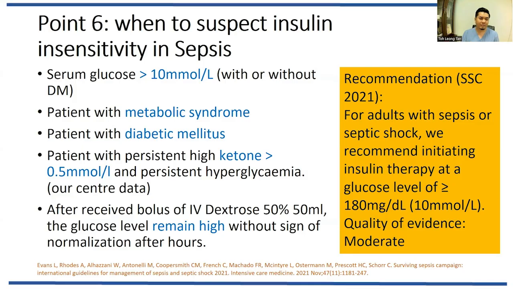This is important because glucose plays a very important role in sepsis management. High glucose means that the patient is insulin insensitive. Maybe the cell is lacking glucose because the glucose cannot go into the cell. The recommendation of Surviving Sepsis Campaign 2021 for adults with sepsis or septic shock is that we recommend initiating insulin therapy at a glucose level more than 180 milligrams per deciliter or 10 millimoles per liter. And the evidence is moderate. This is important when playing around with sugar.